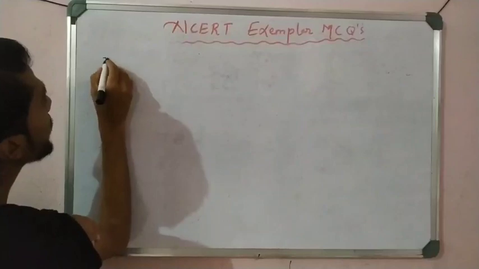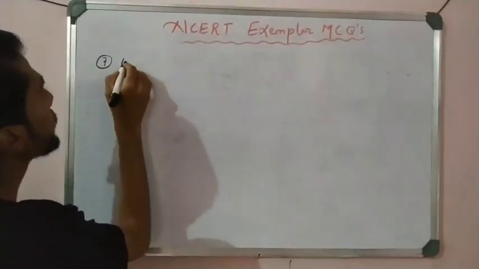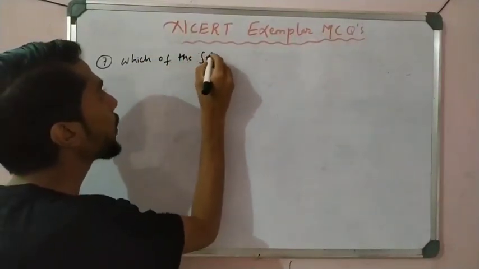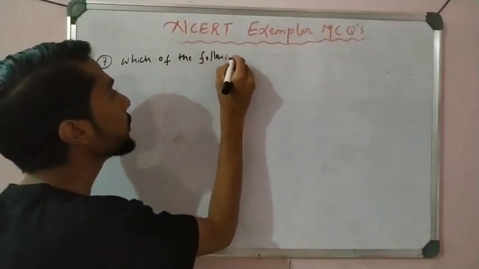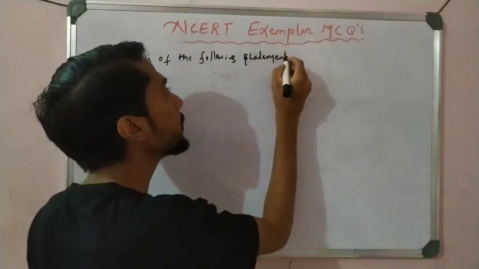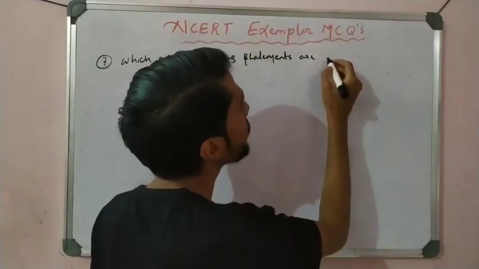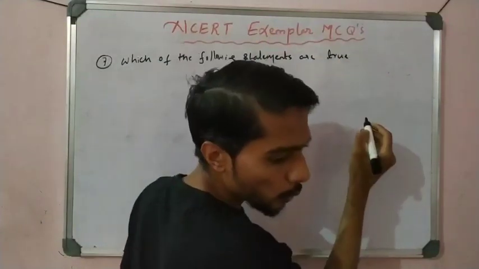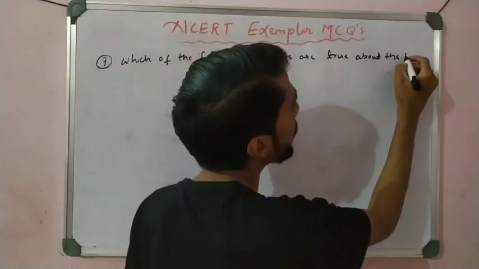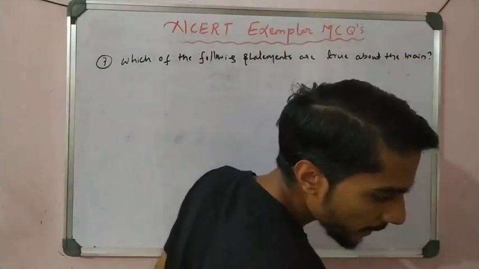Now question number 7, right? Which of the following statements are true about the brain? Now let us see.